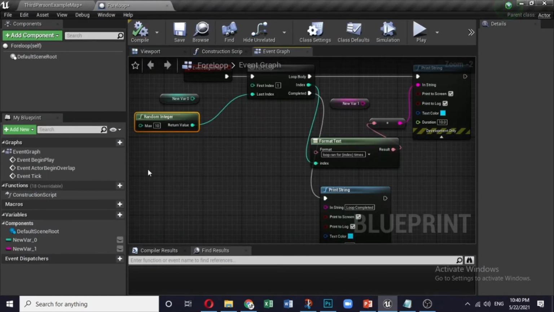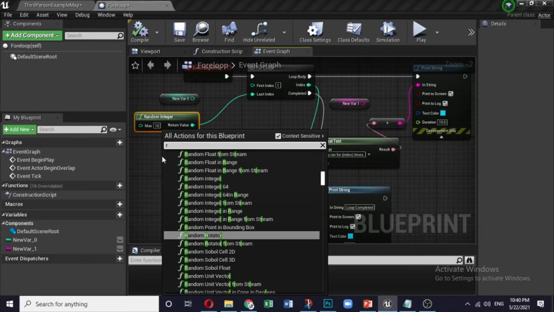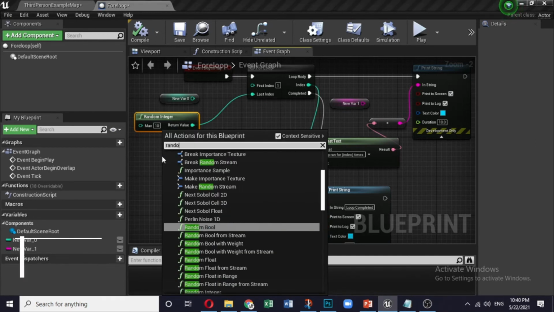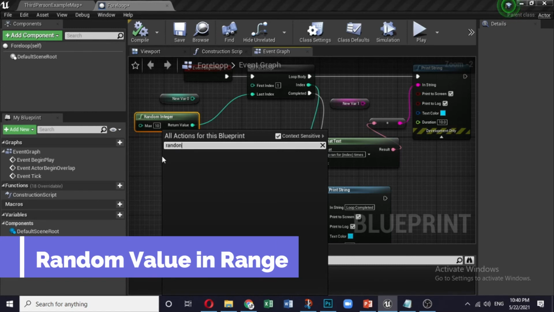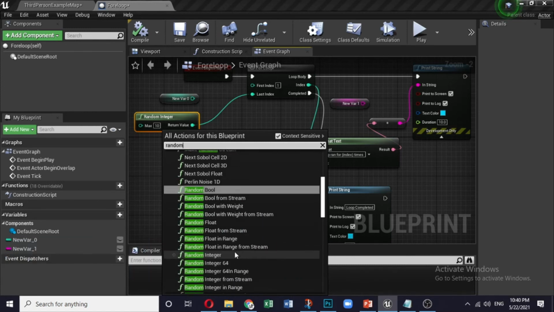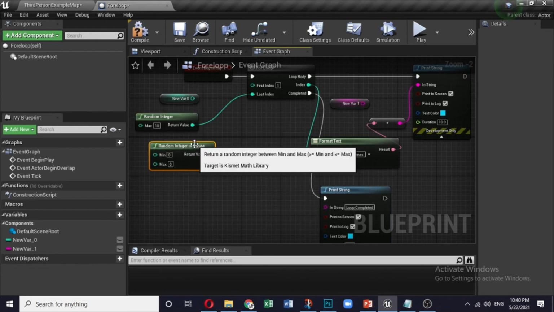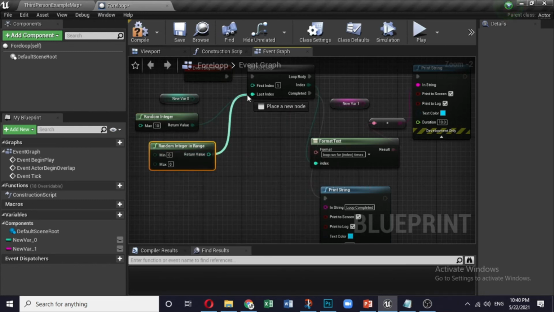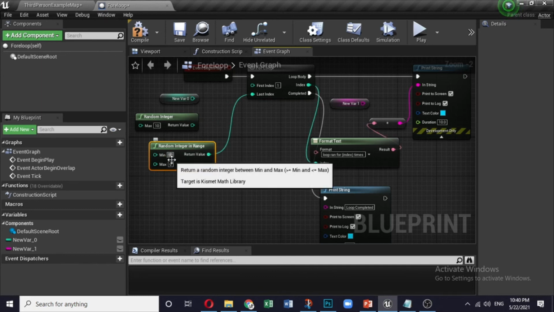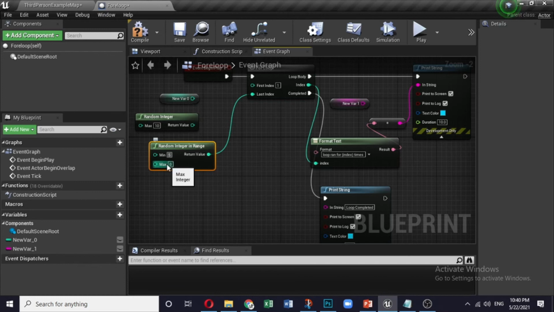There is one more, something called random value in range. So there we are actually controlling the minimum. The minimum could be, let us assume 5, and maximum could be, let us assume, say 10.